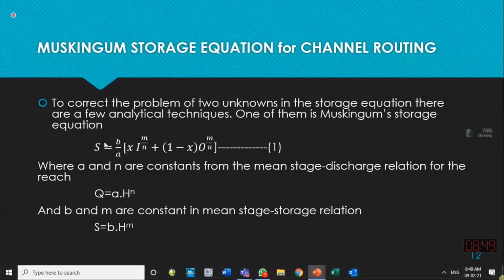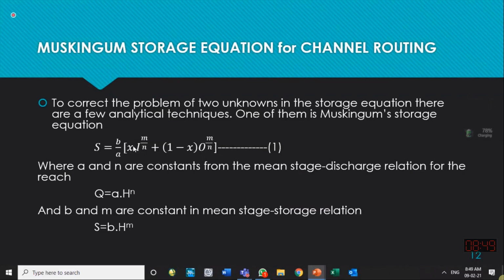He says that storage is a function of inflows and outflows with the powers m over n to them, multiplied with a weighting factor x and a weighting factor 1 minus x, to control the influence of inflow and to control the influence of outflow.